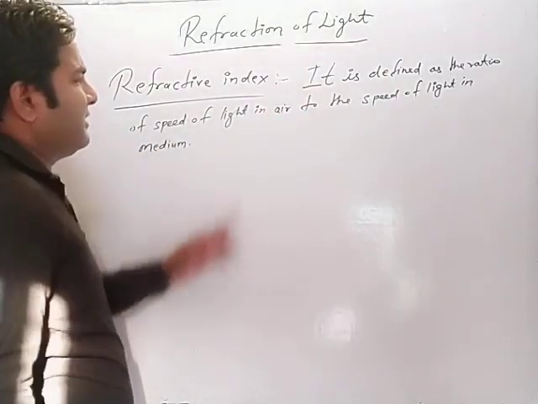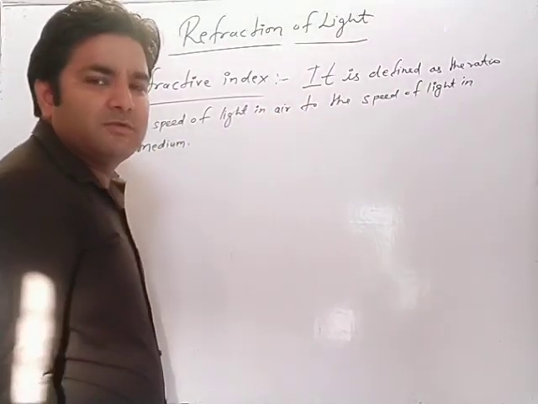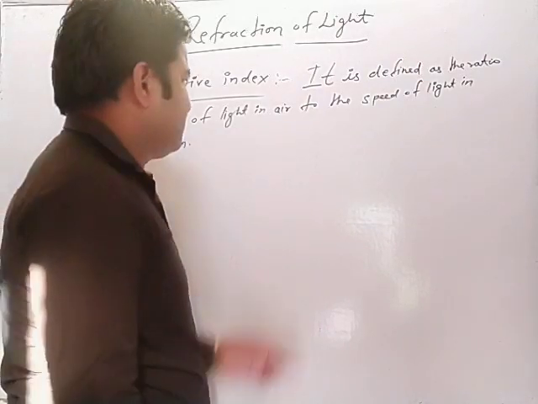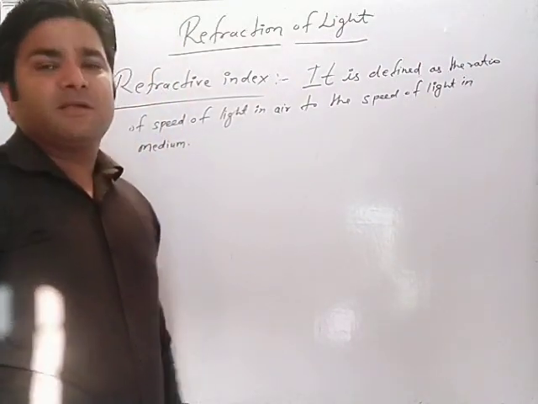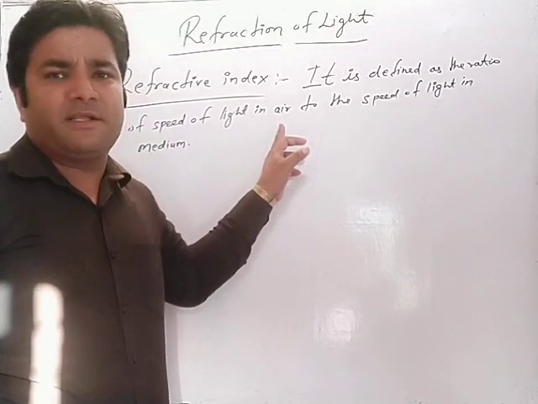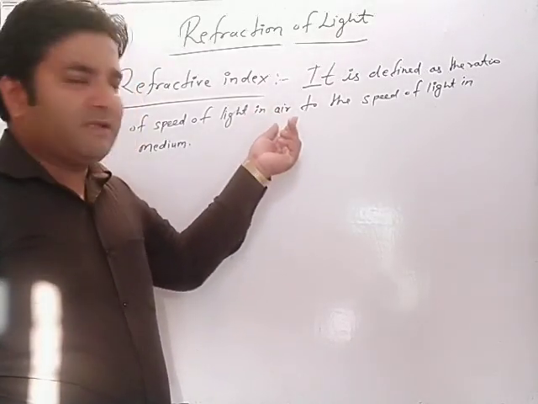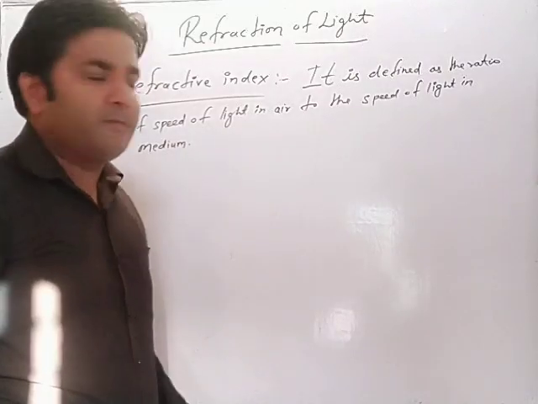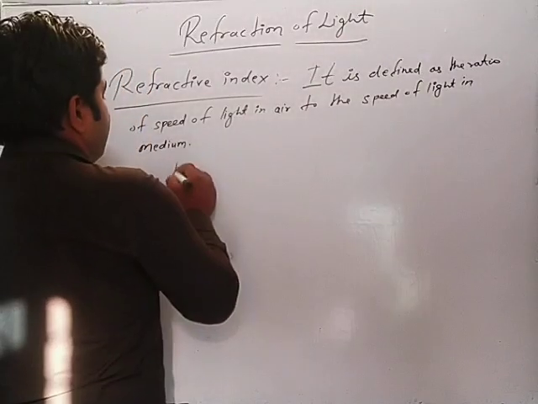At the place of air we can use vacuum also, because the speed of light in vacuum is almost equal to the speed of light in air. So in place of air we can also use what? Vacuum.